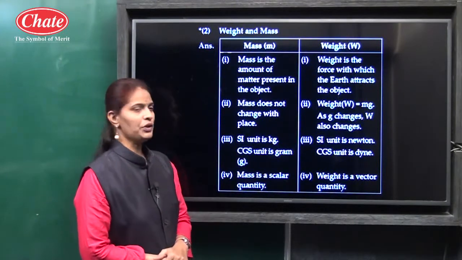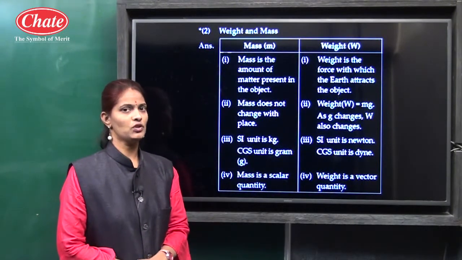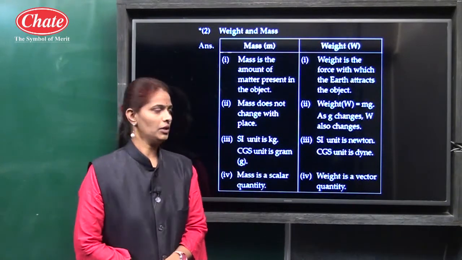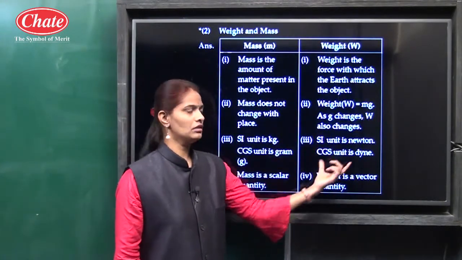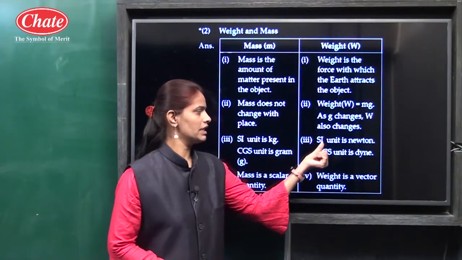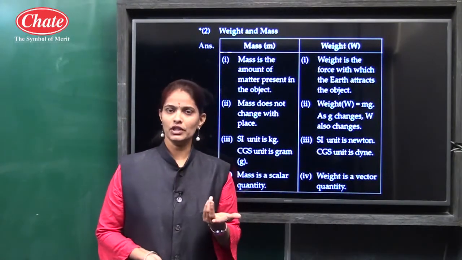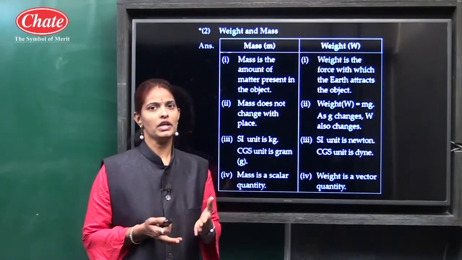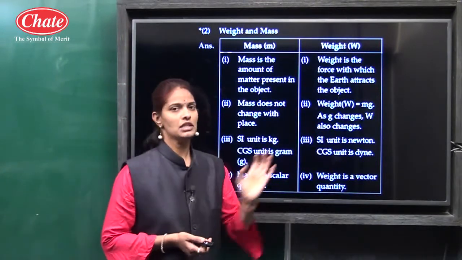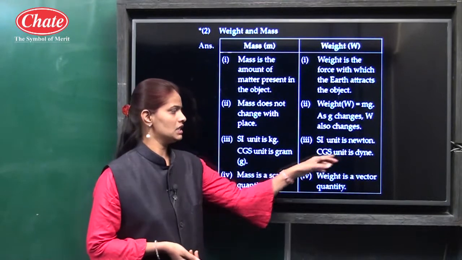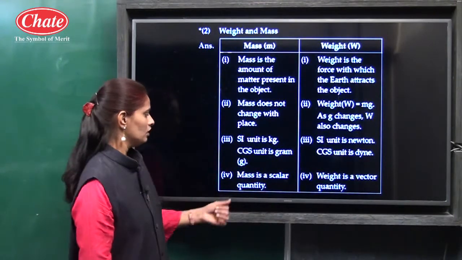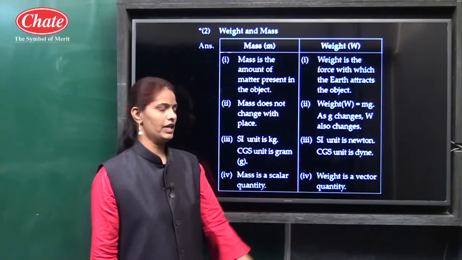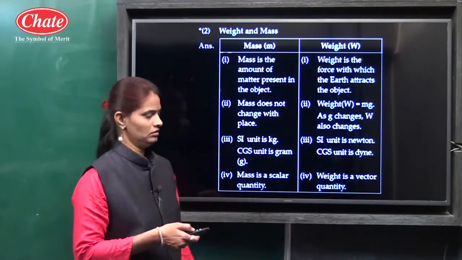The SI unit of mass is kilogram, and in CGS it is gram. For weight, we discussed that the SI unit of force is Newton. That is why force and weight are the same physical quantity, so the unit is Newton, and in CGS it is dyne. The fourth point of the answer is that mass is a scalar quantity and weight is a vector quantity.